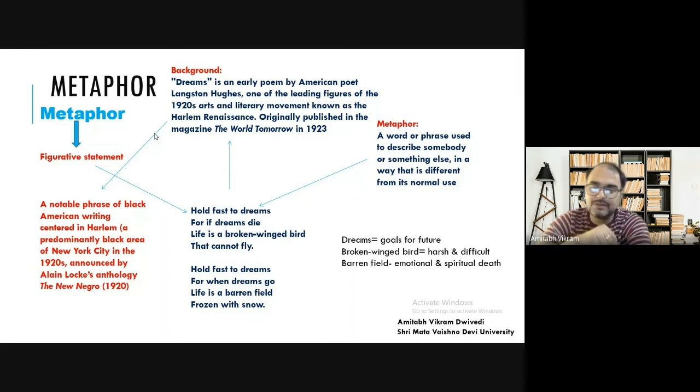So this is not actually a dream that you dream at night when you are asleep. So this is not that type of dream. Here dream is something else. So again, it is a metaphor. Metaphor is used by Hughes. Hold fast to dreams, for if dreams die, so human beings, animals, insects, they die. But here what is if dreams die? So again, a personification of dream, because a dream cannot die literally. So again, we are not using literal language, we are using figurative language.